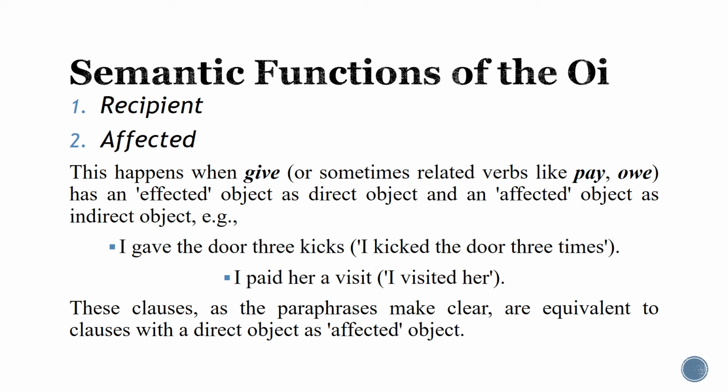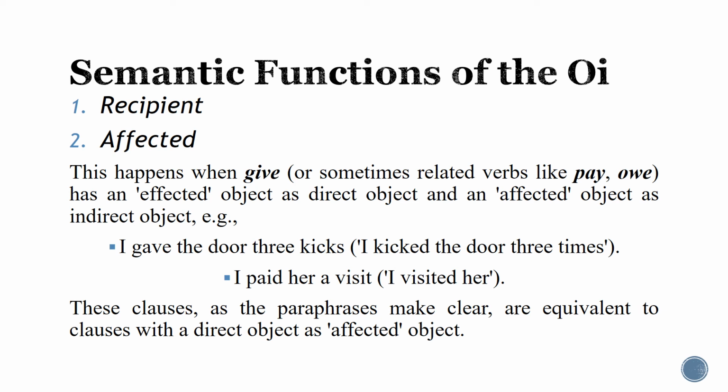Now, if we examine the semantic functions of both the direct and the indirect, we are going to find something strange. Her as the indirect object is going to be affected. Who is going to be affected or influenced by the action of visiting? It is her. So it is affected.